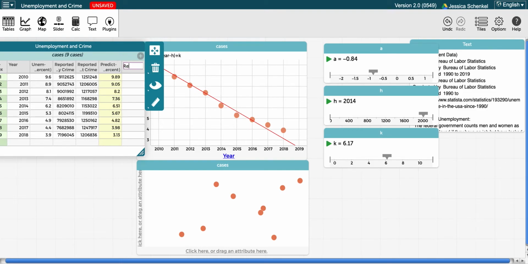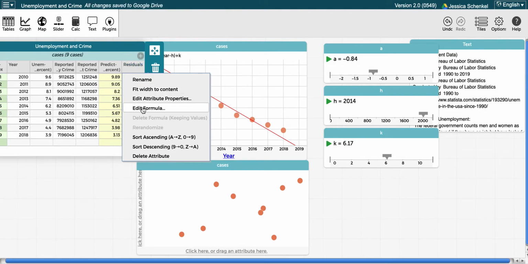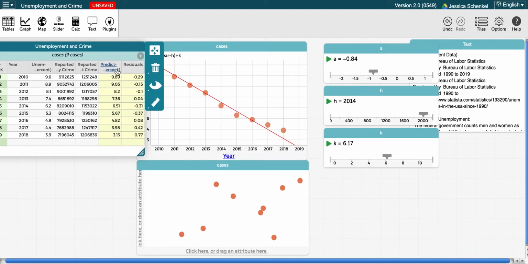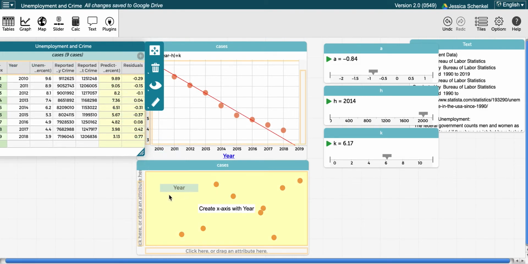So for my residuals, let's make that the title. You're going to edit a formula, and your residuals are going to be the actual unemployment number. So if you start typing in unemployment, you can pull the unemployment rate in the U.S. This is this column right here, minus the predicted unemployment, which is this column right here. So here are my residuals right here, and now I can graph them against my independent variable.